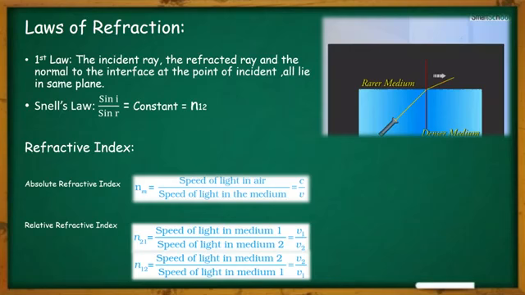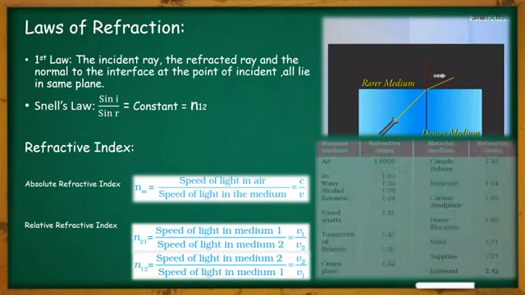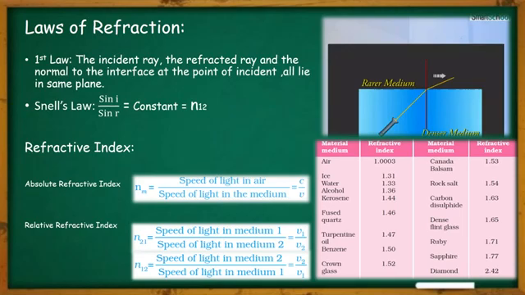Now let us see a table where the refractive indices of different media are noted. As you can compare here, the refractive index of diamond is 2.42, and the refractive index of glass is 1.52.